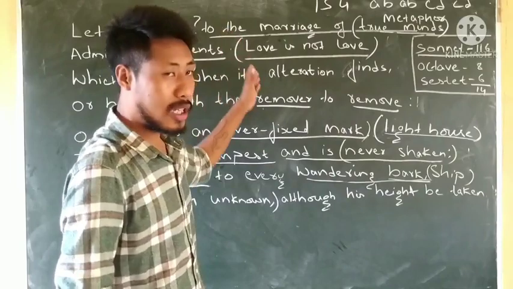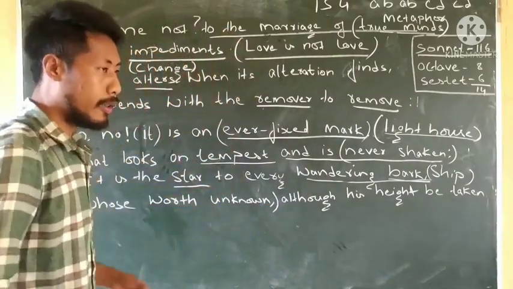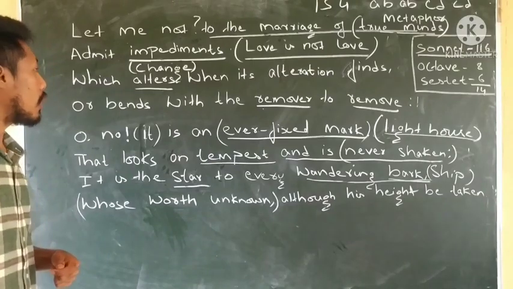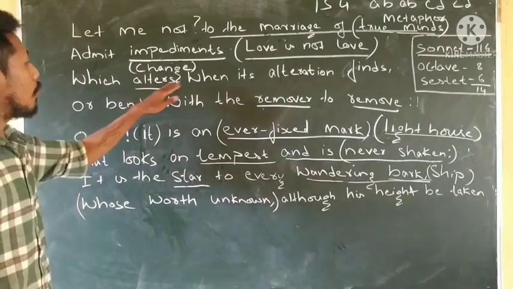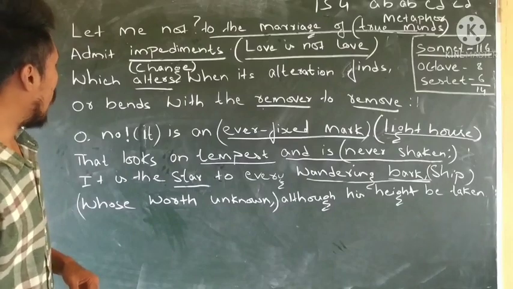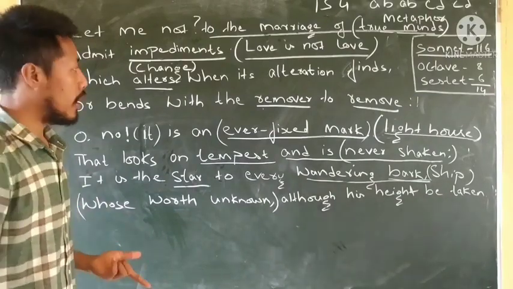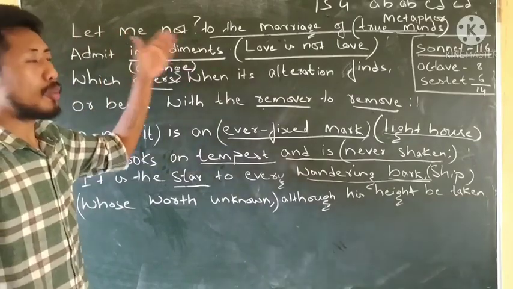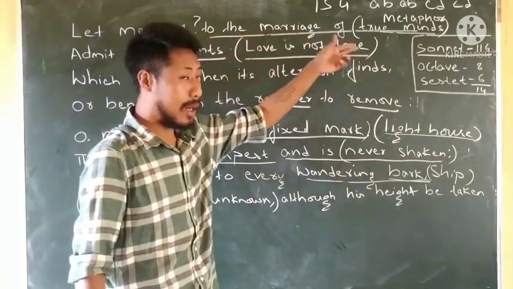Let me note the marriage of true minds by William Shakespeare. Let me just rewind it back. Let me note the marriage of true minds. Amid impediments, love is not love, which alters when its alteration finds, or bends with the remover to remove. Explaining this, he doesn't want to bring any hindrance or disturbance or obstacle to the marriage of the true minds.